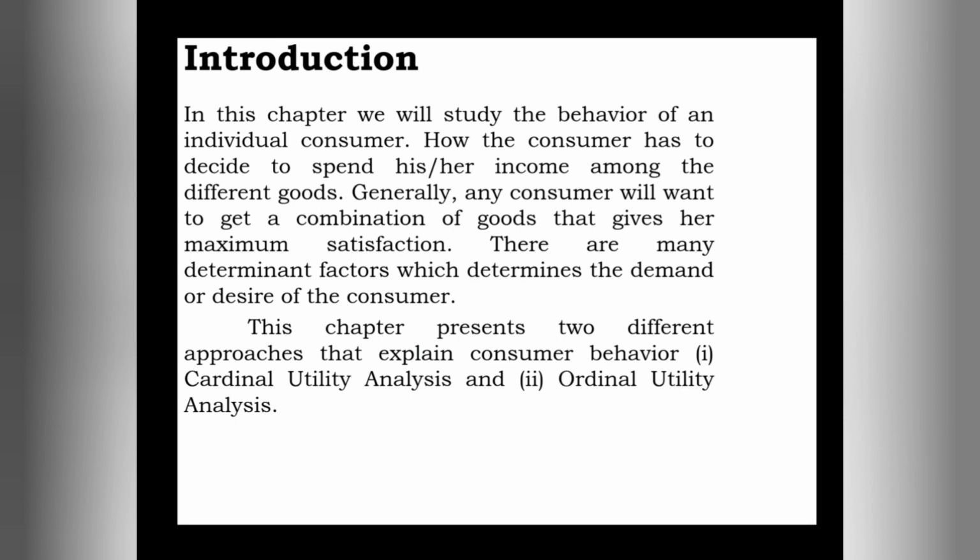That is what we learn from this second chapter. Here we can find the consumer's behavior, the consumer's activity, everything related to an individual consumer.